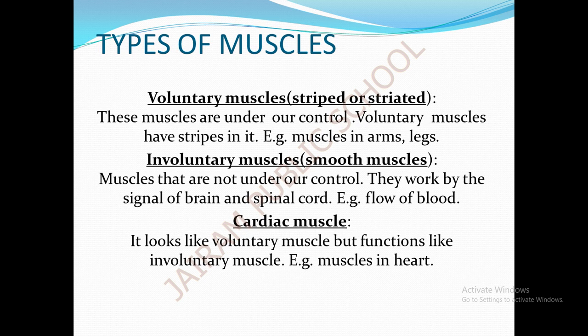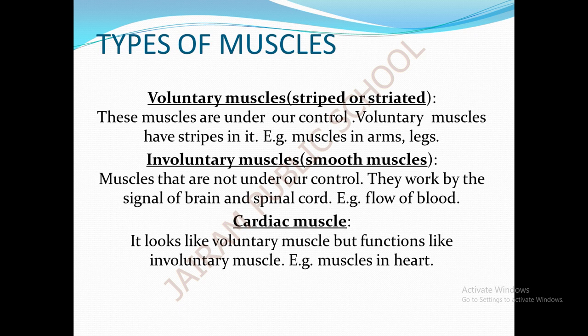The next type is the involuntary muscles. Involuntary muscles are smooth muscles. The muscles that are not under our control are known as involuntary muscles. They work by the signals sent by the brain and the spinal cord. Examples of involuntary muscle work are the flow of blood, breathing, and the movement of food. These muscles are responsible for these processes.